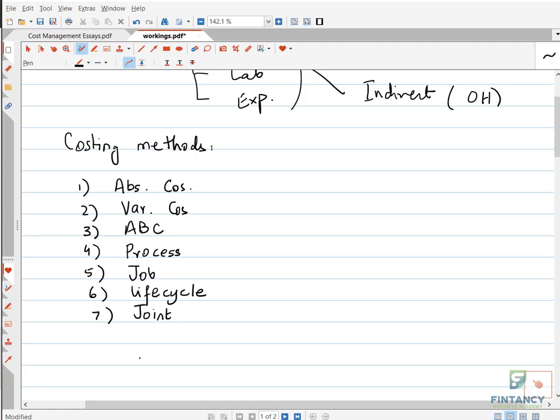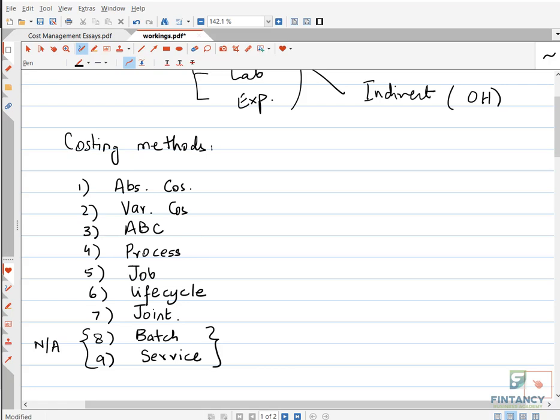There are two more, I mean many more, but two more which I remember right now. They are batch costing and service costing. These two are not in your syllabus. The remaining everything which I have written, that is in your syllabus.